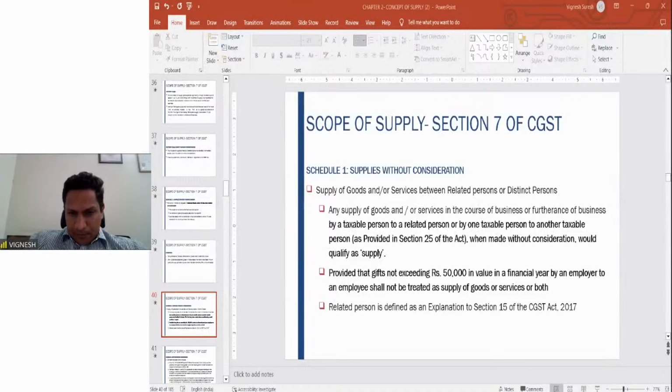If the assets are disposed or transferred from a proprietary concern to a partnership firm without consideration, and ITC is availed.